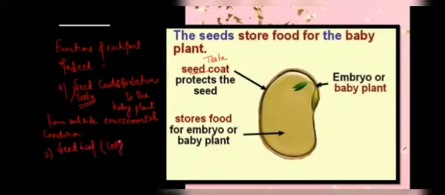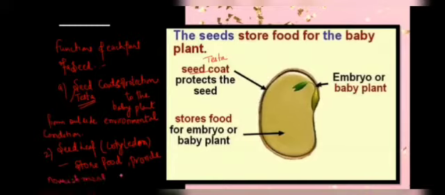These cotyledons store food and provide nourishment to this baby plant, or you can say embryo, for its better growth and better development.